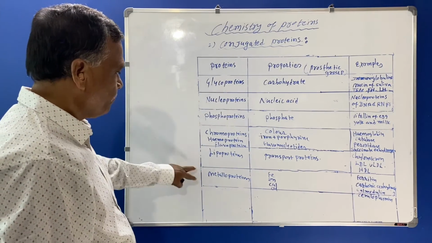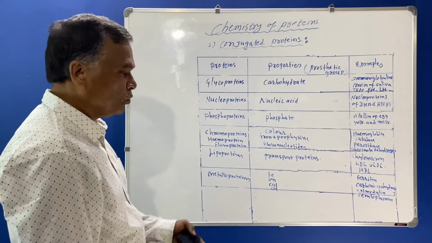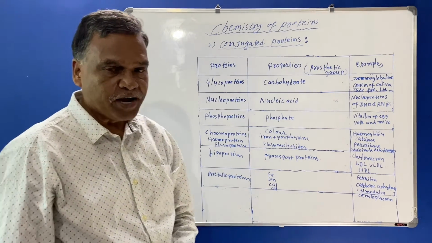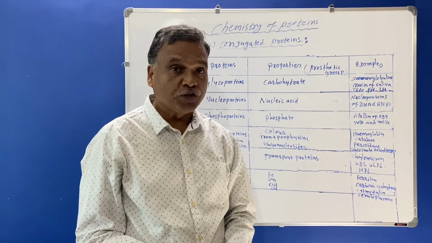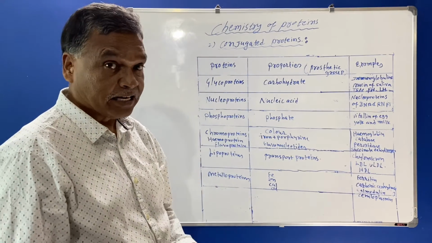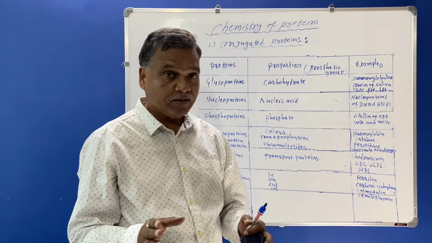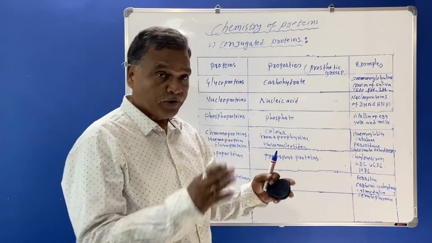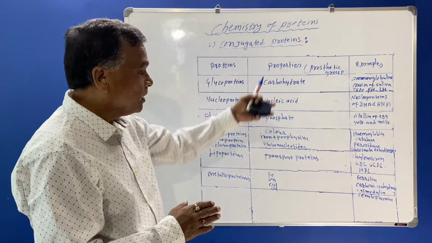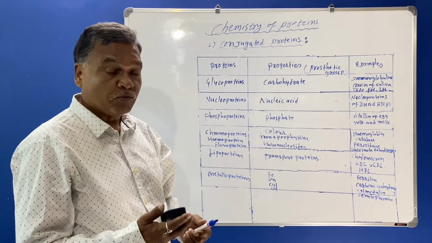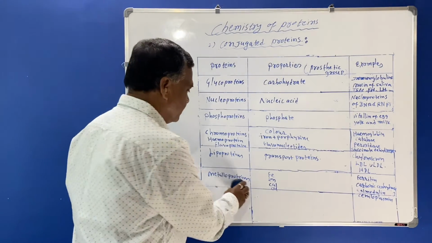So these are the conjugated proteins which are based on the composition of proteins. Under classification based on composition, we have seen simple proteins and conjugated proteins. Now we'll see what are derived proteins.